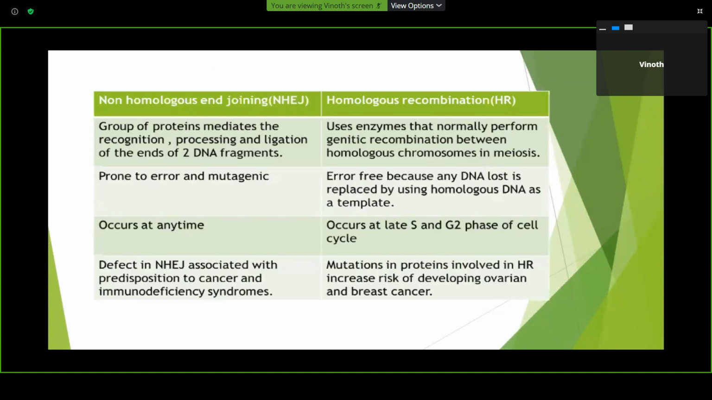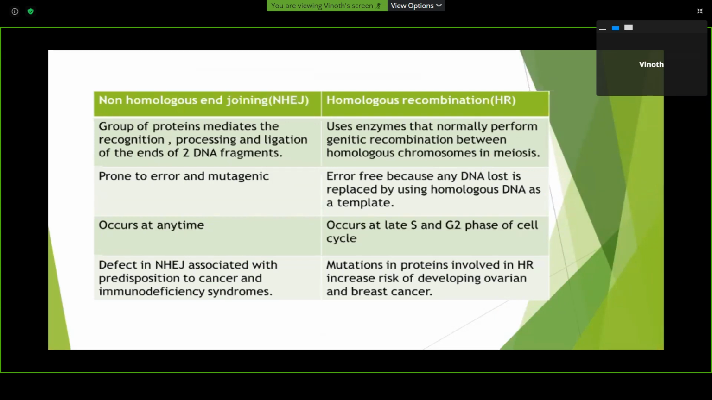Non-homologous end joining: a group of proteins mediates the recognition, processing and ligation of the two ends. Both the terminal ends of the DNA, which is mismatched or broken, are recognized, processed, and ligated. Whereas in homologous recombination, enzymes perform genetic recombination like that between the homologous chromosomes in meiosis. Non-homologous end joining is prone to error and mutagenesis, whereas homologous recombination is error-free because any DNA lost is replaced by using homologous DNA as a template.